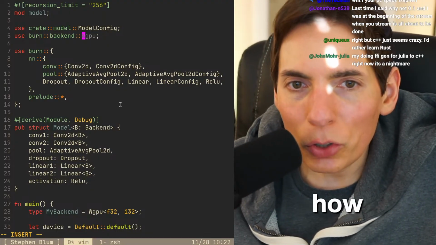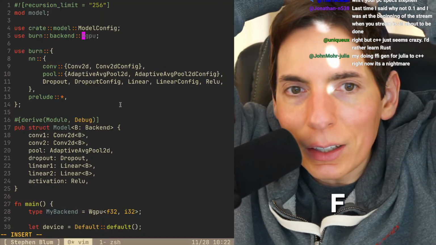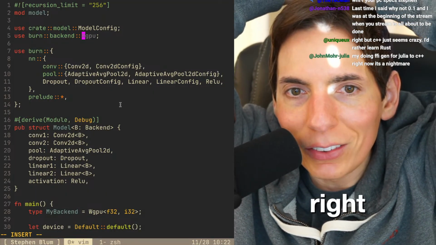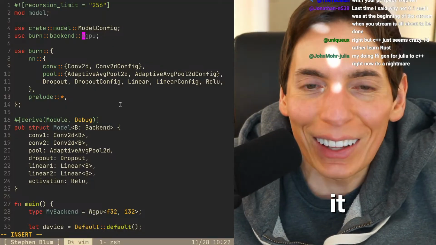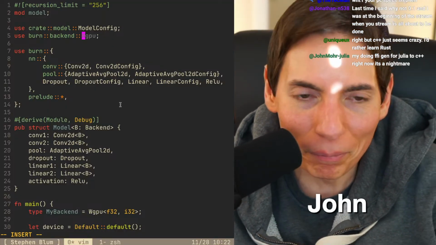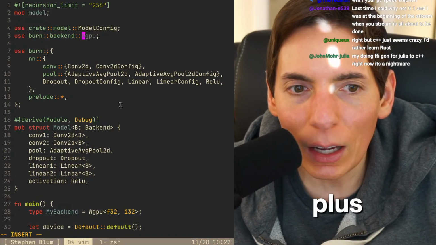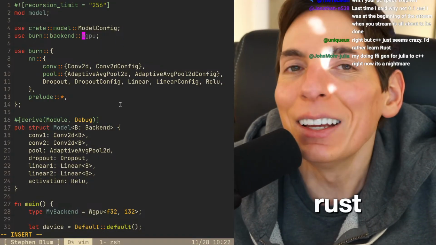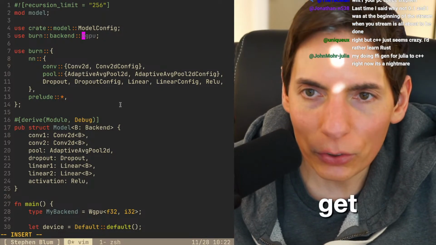John Moore. How's it going, John Moore? Doing FFI gen for Julia to C++ right now. Is it a nightmare? It sounds like it is. That sounds like something I never want to touch. That sounds like a tough time you got over there, John Moore. Right, but C++ seems to be crazy. I'd rather learn Rust. There you go. Get on to Rust.